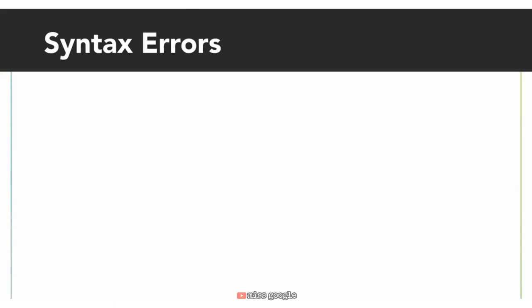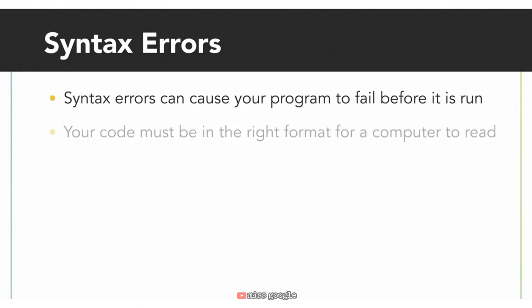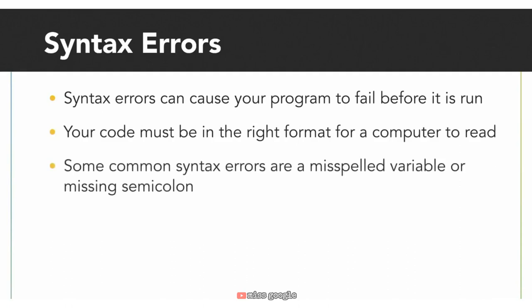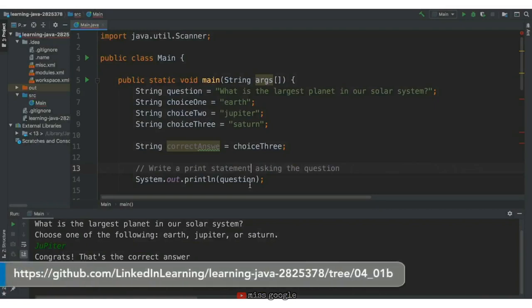The first errors in the program we are going to look at are syntax errors or syntax bugs. Syntax errors often cause your program to fail before it's even executed because the computer has to understand your code in order to run it. This means if something's misspelled or a certain symbol is missing, the program won't run because your code is not in the right format. So let's find some syntax errors in this program.